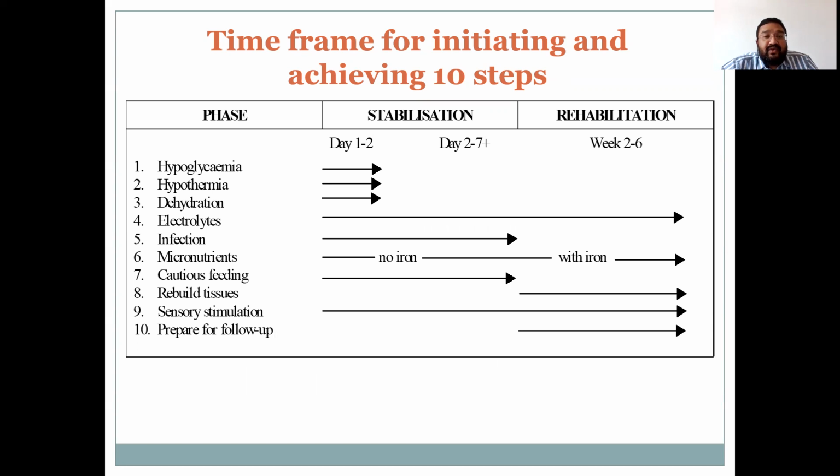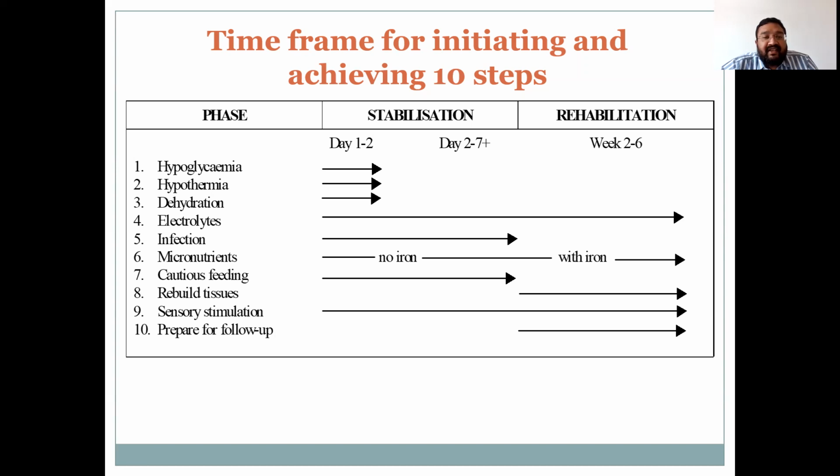Infections are to be controlled during the first 7 days. For this, give oral amoxicillin for the first 2 days. Give intravenous amoxicillin for the first 2 days and then oral amoxicillin for the next 5 days. Macronutrients are given throughout the therapy, and iron is added only after the 7th day of admission.